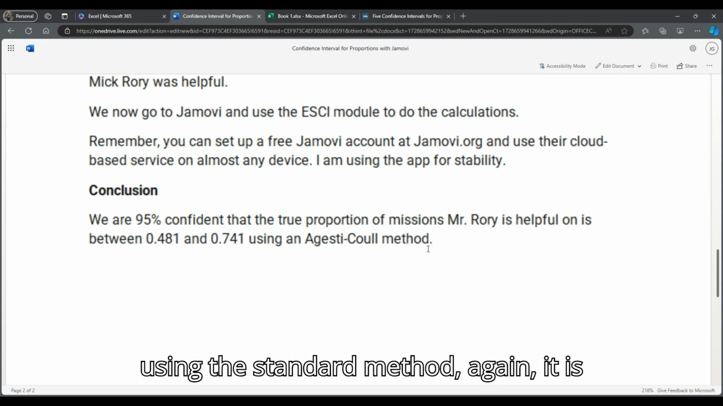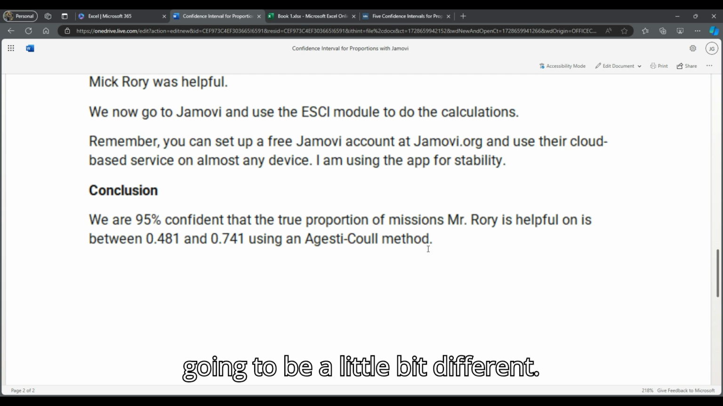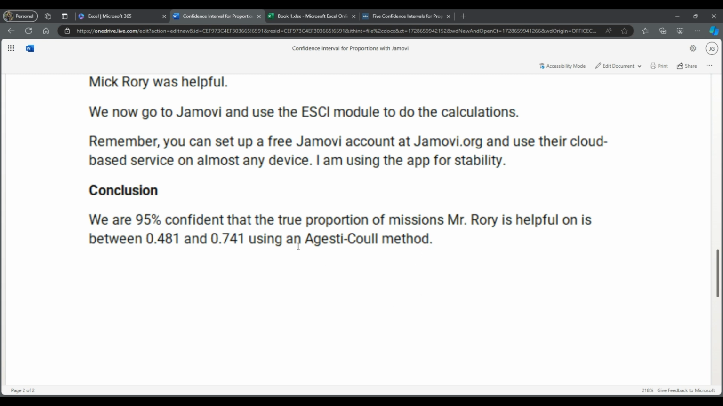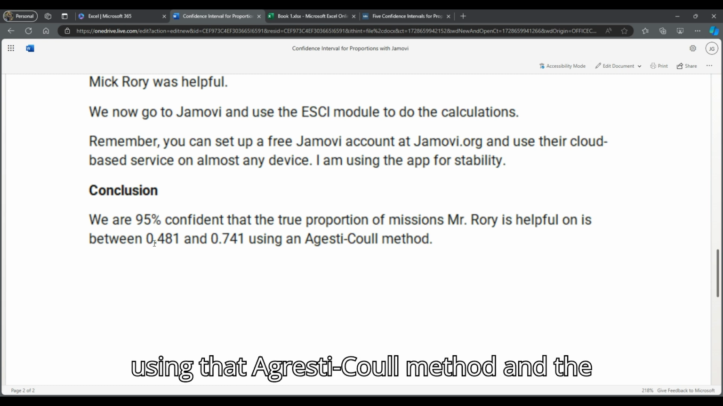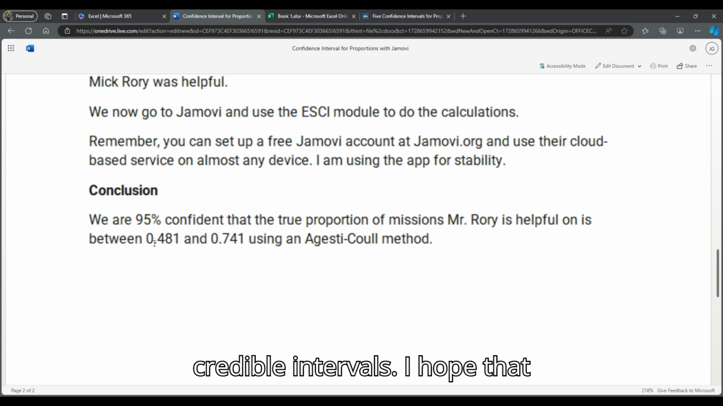If we're using the standard method, again, it is going to be a little bit different, but the only way to do it in Jamovi is using that Agresti-Coull method and the credible intervals.